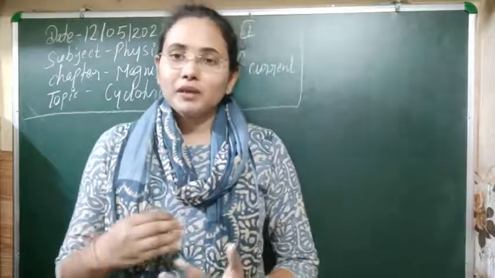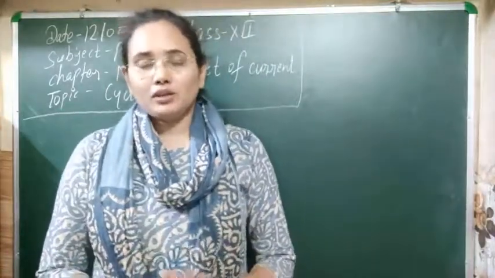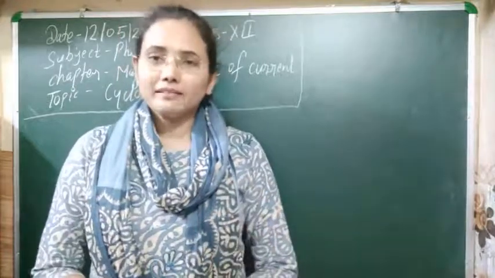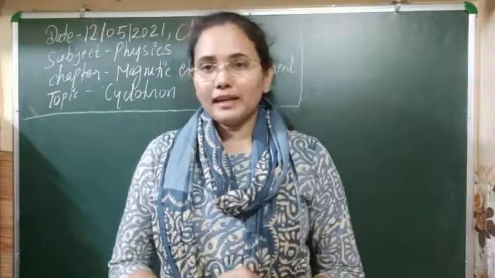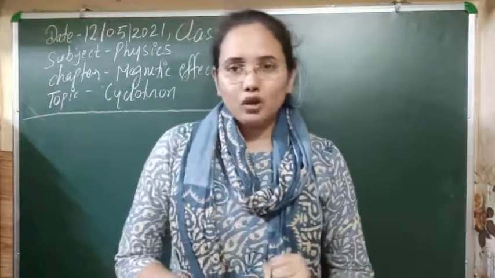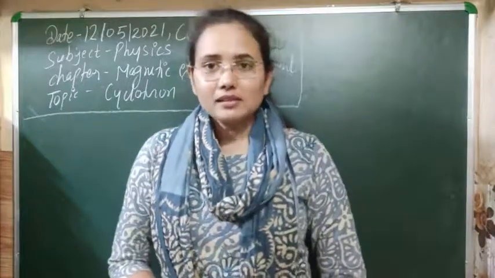And when it enters at a perpendicular angle to the magnetic field, its path is something different, and that is a circular path.